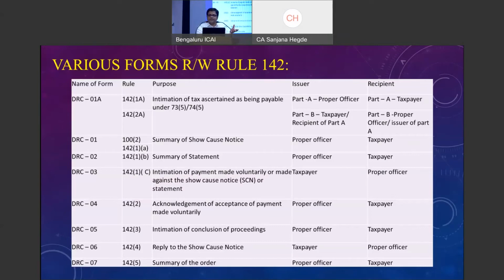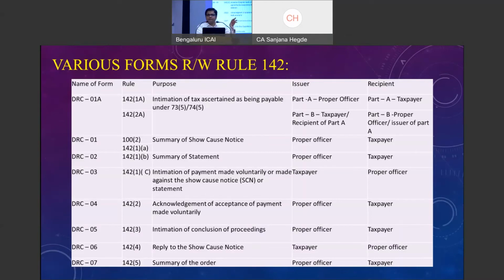So they have made it an optional category and not a mandatory category, because previously it was "shall issue" a form DRC-01A before issuance of the show cause notice. Now they have mentioned "may issue" a DRC-01A before issuance of a show cause notice. So if DRC-01A is issued, it is an intimation that these objections are there. If you wish to pay, please pay it. Otherwise, you are proceeding to issue a show cause notice.